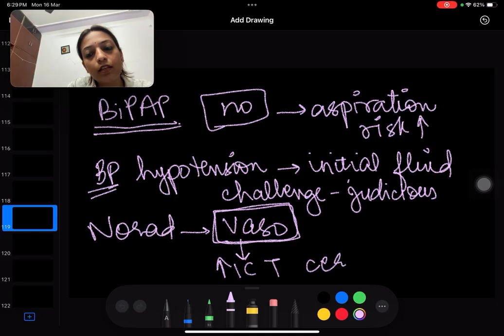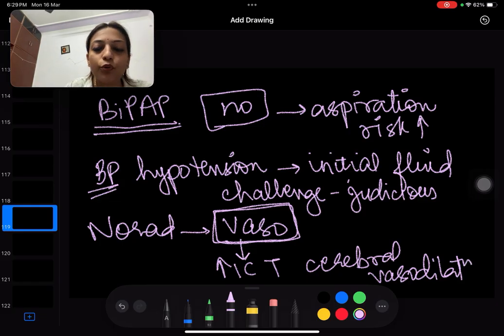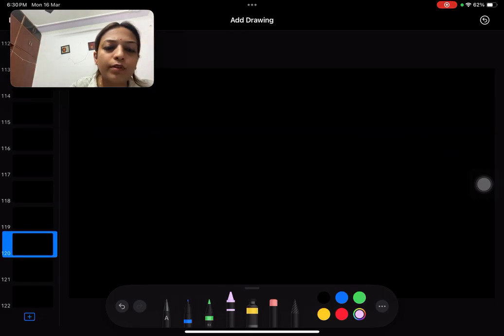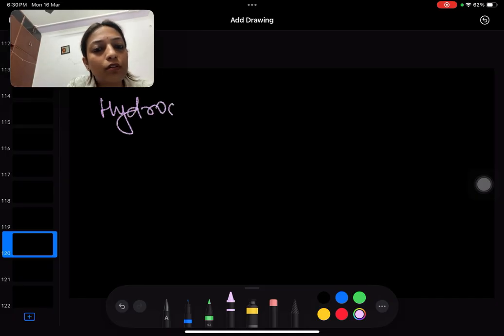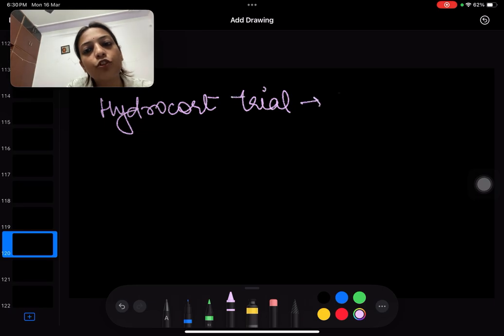Because it causes cerebral vasodilation. So we have to use vaso with caution, but otherwise we can use NORAD. Also, there is a question that do we need to give steroids? Yes, hydrocort should be given, right? So hydrocort trial should be given. It actually increases pressor sensitivity.